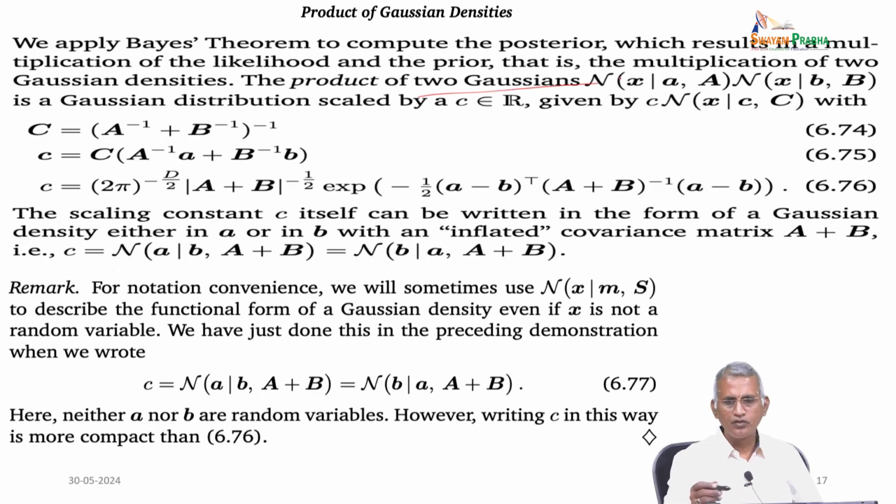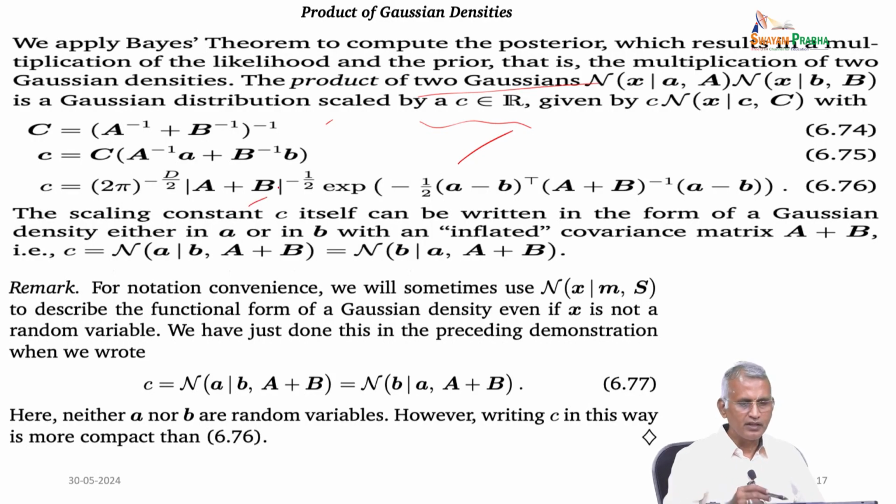The product of two Gaussians N(x | a, A) and N(x | b, B) is a Gaussian distribution, scaled by C, given by C times N(x | c, C), with C equal to (A inverse plus B inverse) the whole inverse, and c equal to C(A inverse a plus B inverse b). Therefore, the constant c equals (2 pi) to the power minus D by 2, times |A plus B| to the power minus half, times the exponential of minus half (a - b) transpose (A plus B) inverse (a - b).